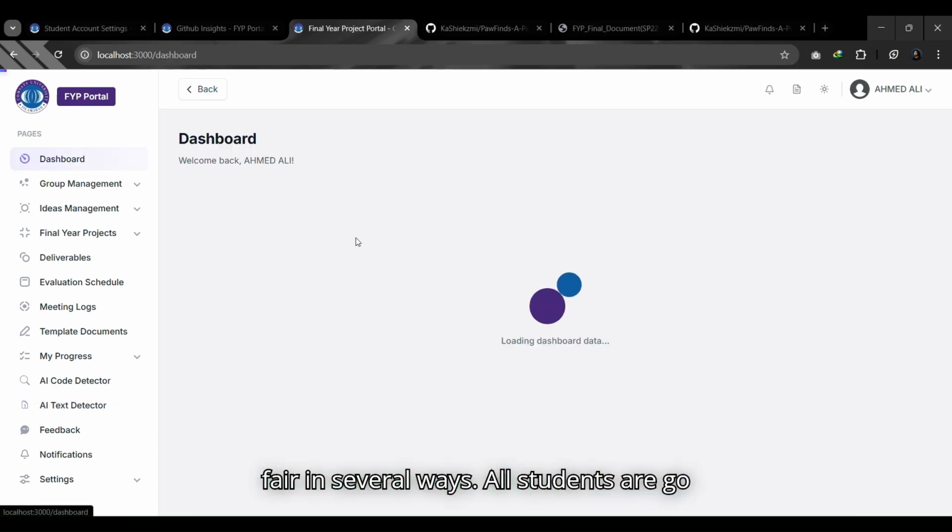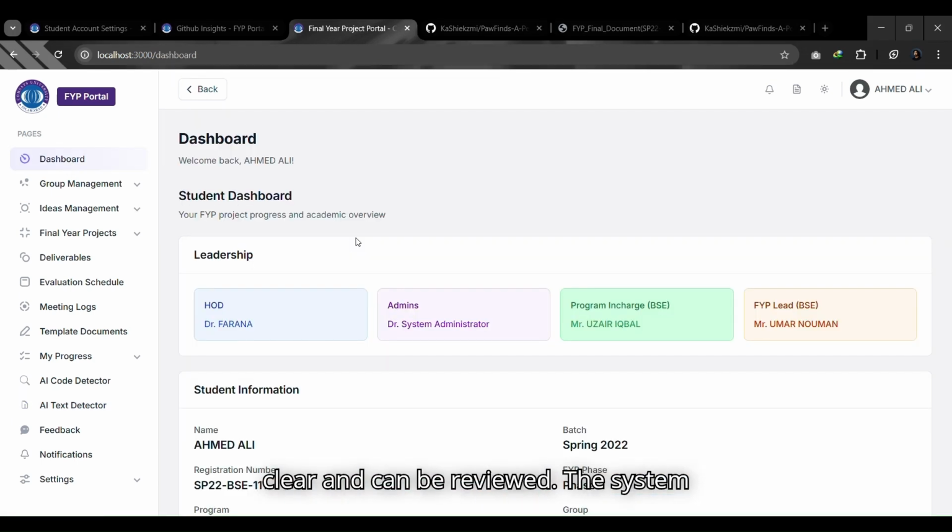All students go through the same checks. Results are clear and can be reviewed. The system shows evidence but does not make automatic decisions, and there is always a person making the final call. This combination of AI analysis and human judgment creates a strong system for keeping things honest.